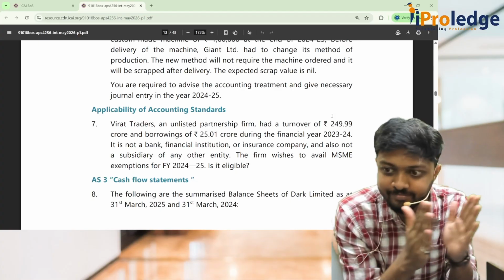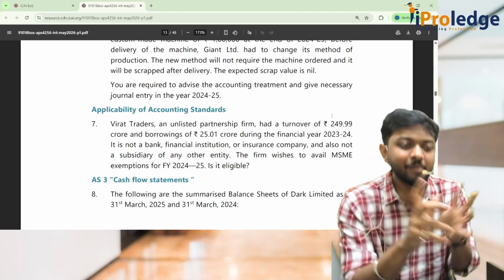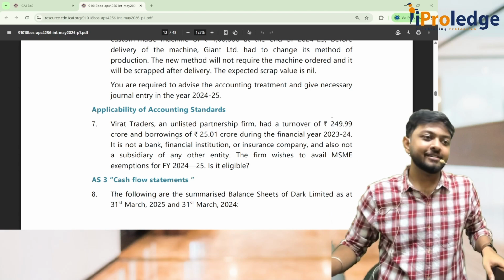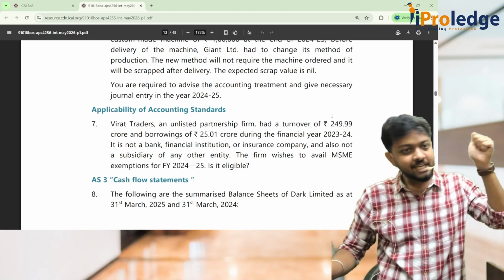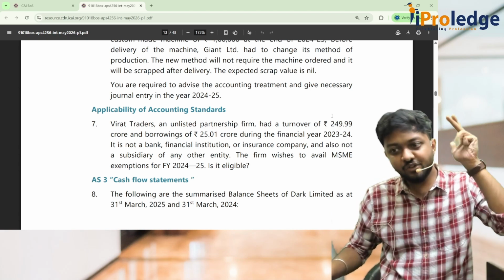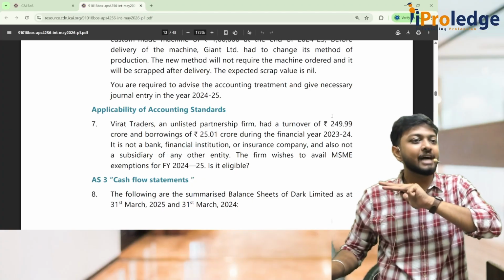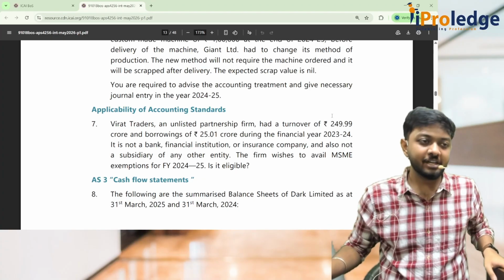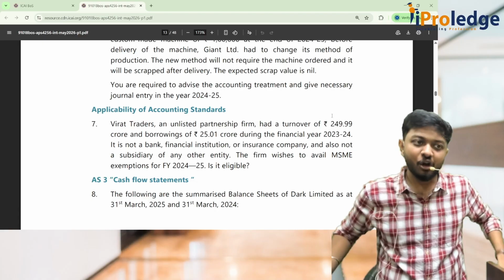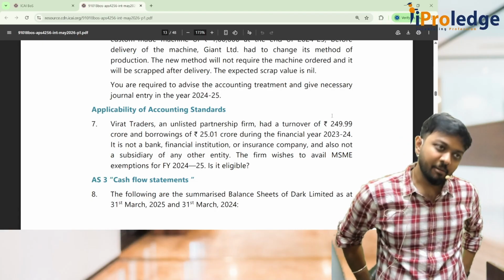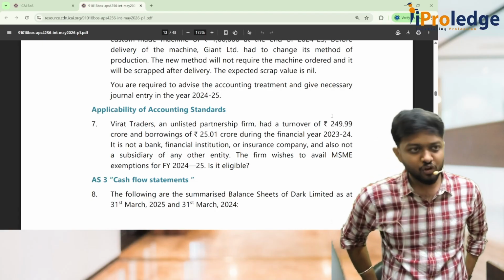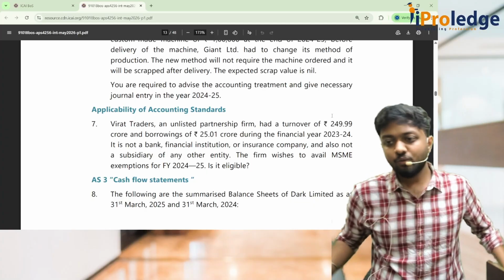Okay, all of you understood? If you're an MSME, what is your benefit? For you, AS3, AS17, AS20 and AS24 are completely not applicable. Understood? These 4 standards are not applicable. Rest all are applicable, partially or fully. Okay, that is one thing.